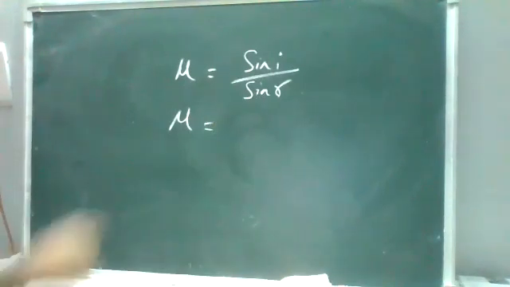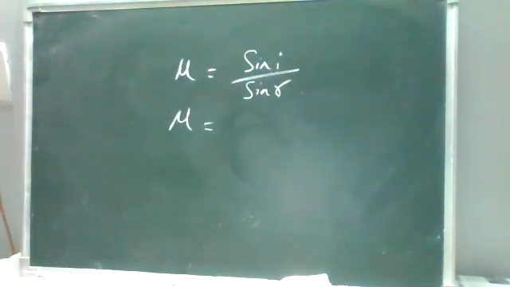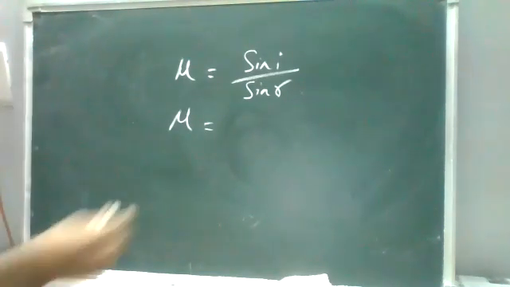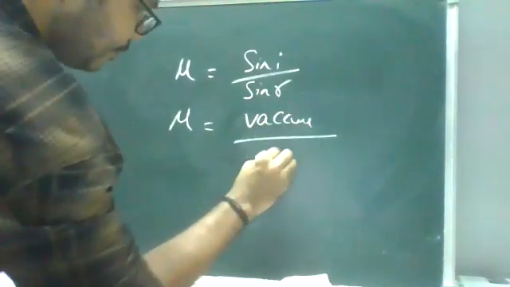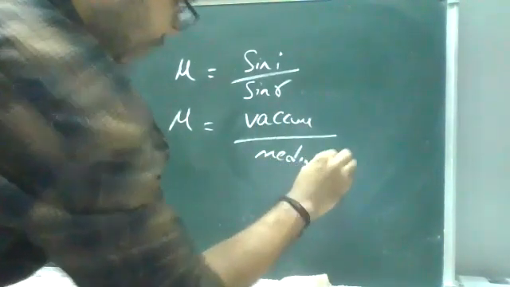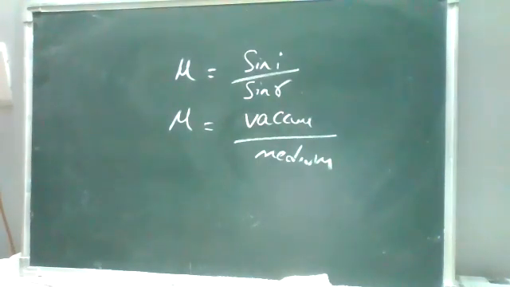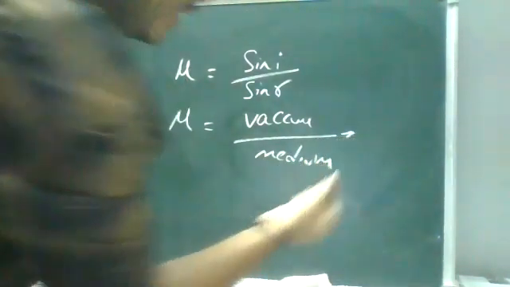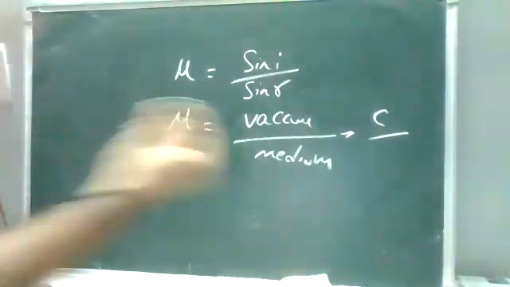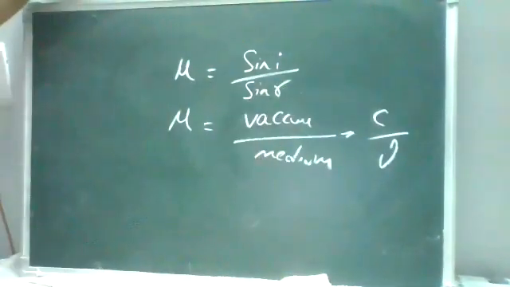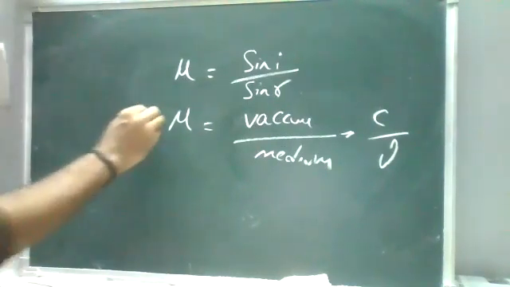But when we are discussing the refractive index, there is a formula with respect to the speed of light. Mu is equal to the speed of light in vacuum by the speed of light in medium. We can simply say the speed of light in vacuum is nothing but c. The speed of light in medium, we'll take as any velocity v. So mu is equal to c by v. So it is one of your relations.